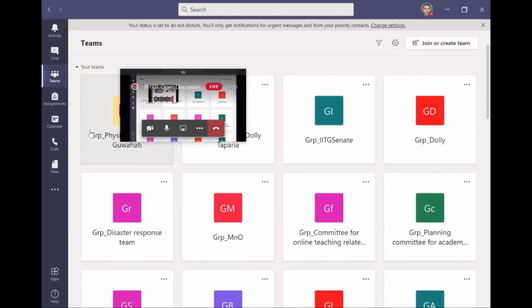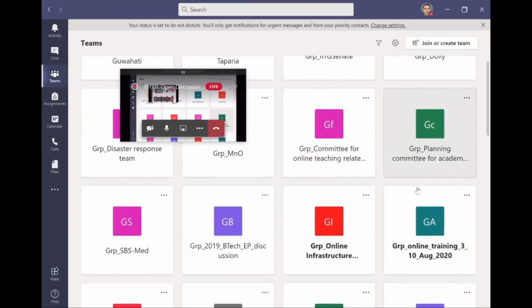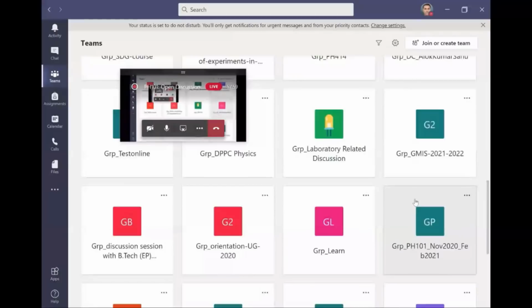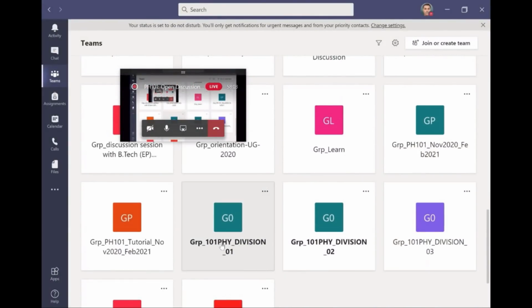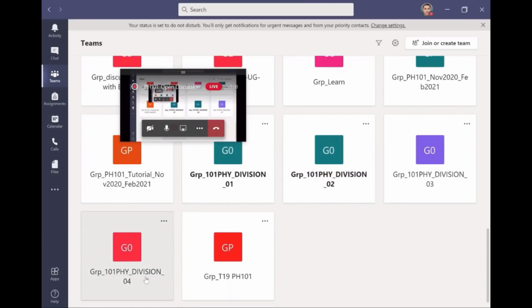Now you can see here a lot of groups, and particularly if you go down, you are in the group of Division 1 and Division 2, Division 3 and Division 4, and there's a tutorial group, and so much information is possible.